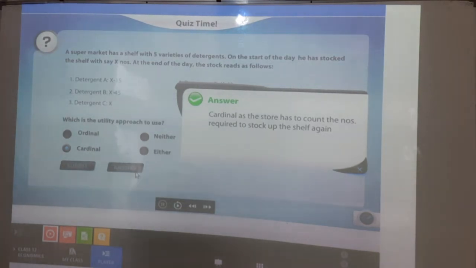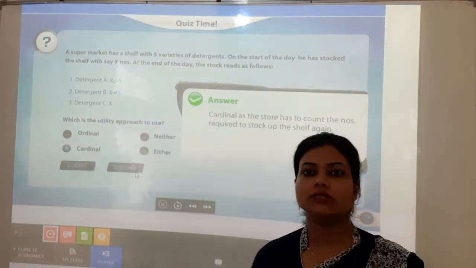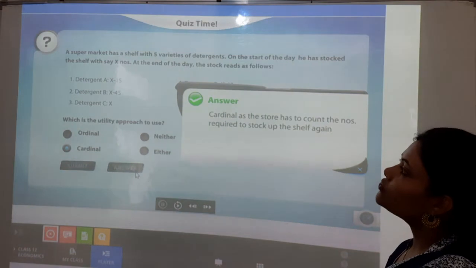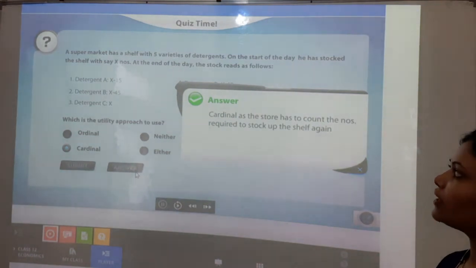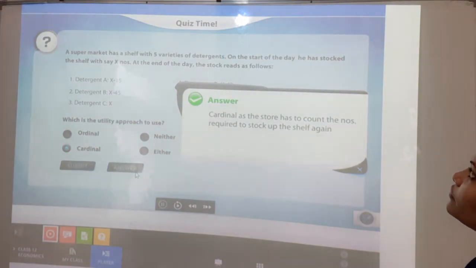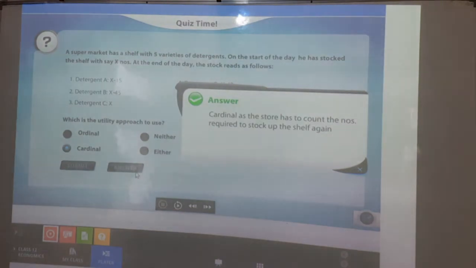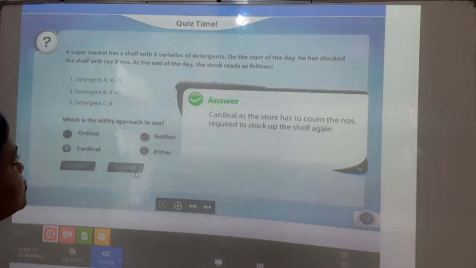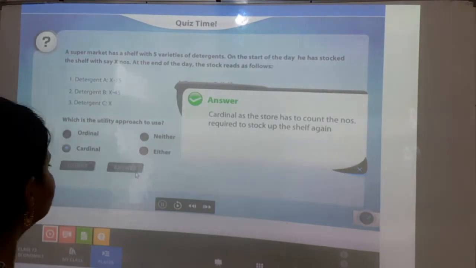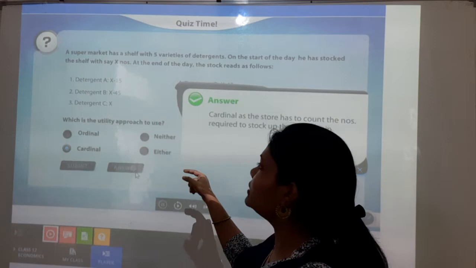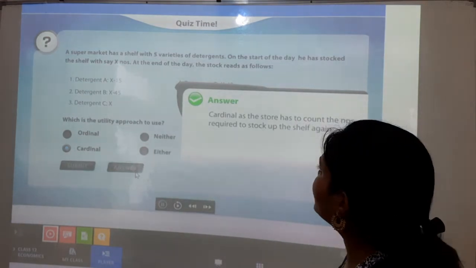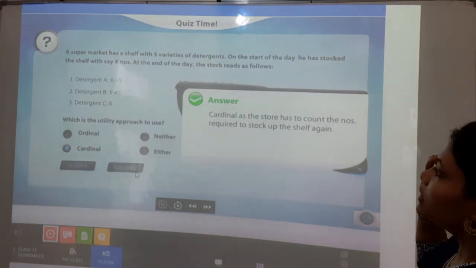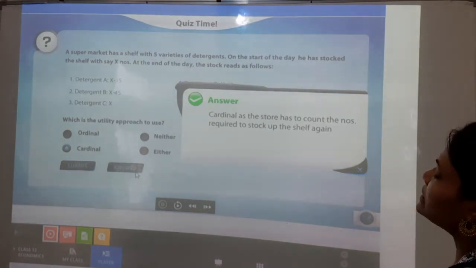Okay students, this kind of question we will discuss once we have covered all the concepts. Here it is saying that a supermarket has a shelf with 5 varieties of detergent. At the start of the day, he has stocked the shelf with X numbers. At the end of the day, the stock reads as follows. The options are cardinal, ordinal, neither, either. Obviously it is cardinal, as the store has to count the numbers required to stock up the shelf again.